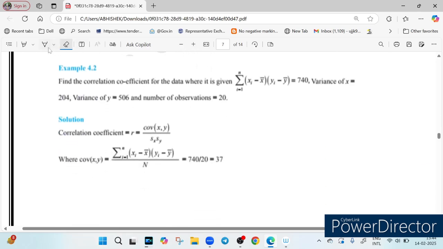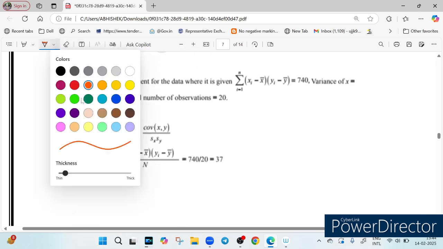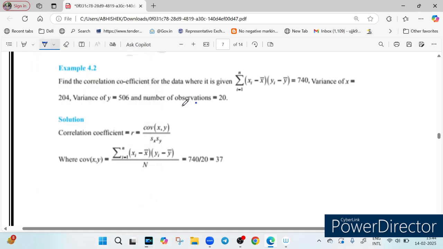Now one more question based on this. You can see the next question in front of your screen. The question says find the correlation coefficient, that means you have to find r, where summation of xi minus x bar into yi minus y bar, i equal to 1 to n, is 740. I think this is covariance, right? Variance of x is 204 and variance of y is 506 and number of observations is 20.